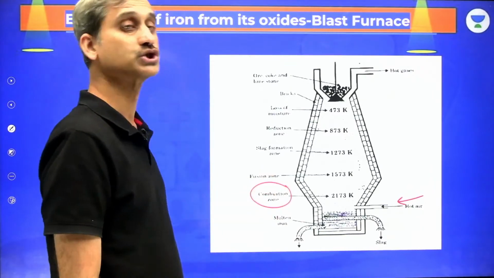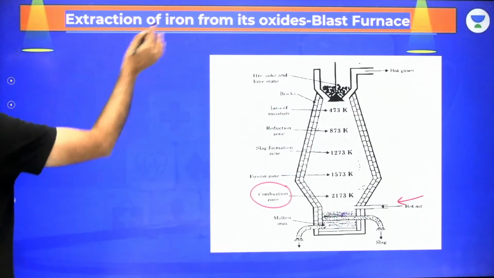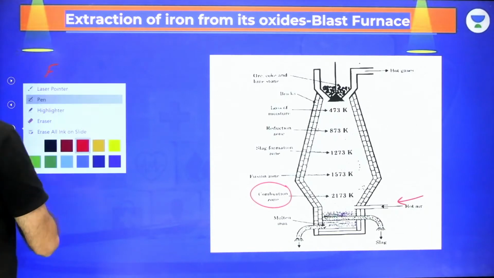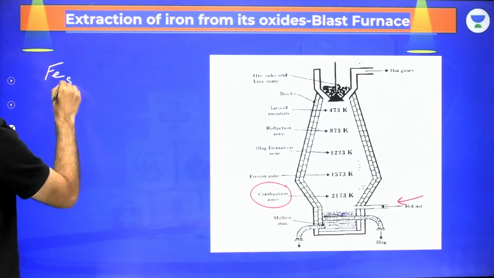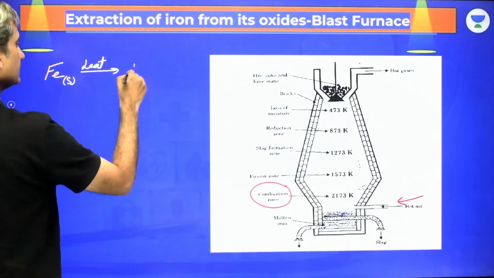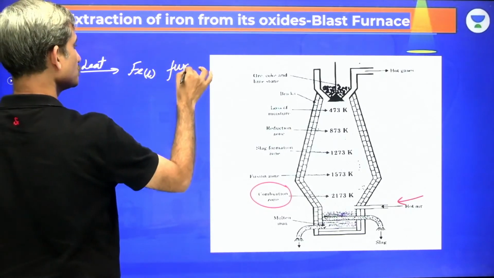Then comes the fusion zone. When we talk about the fusion zone, the iron which is falling from above, which we term the spongy iron, is solid. So it gets the heat and it becomes Fe liquid. Now this happens in the fusion zone.